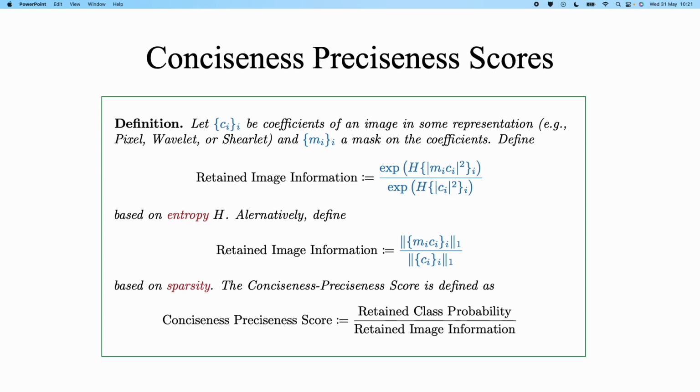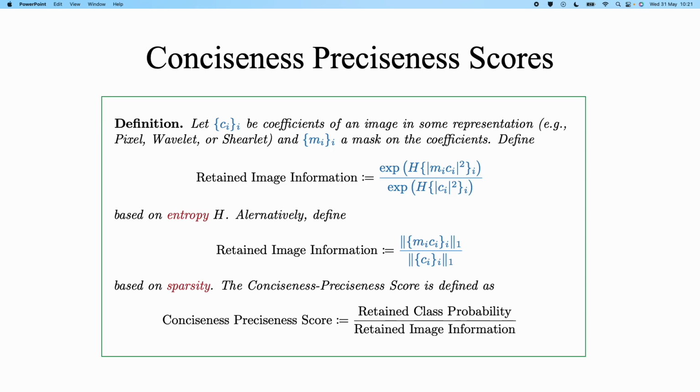If we use entropy as a measure of information, which is commonly done in information theory, we can compute the image information with the exponential of the entropy produced by the distribution that is induced by the image coefficients. Alternatively, we can also, of course, use sparsity instead of entropy to measure information, and we experiment with both.